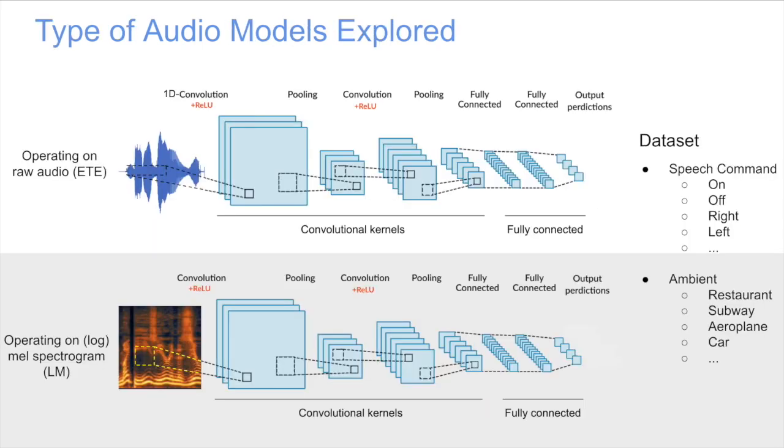In this work, we mainly explore convolutional neural networks where the model parameters are distributed between convolutional kernels and fully connected layers. We consider end-to-end models that directly operate on raw audio measurements in addition to more traditional audio models that operate on log-mel spectrograms. As exemplary audio recognition tasks, we consider speech command recognition and ambient audio type recognition.